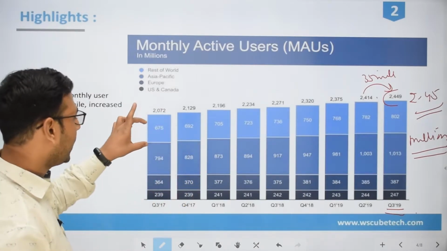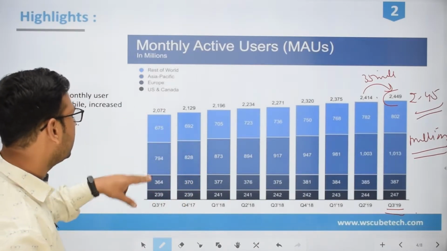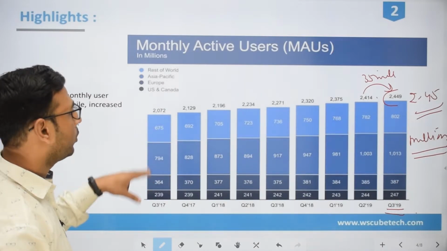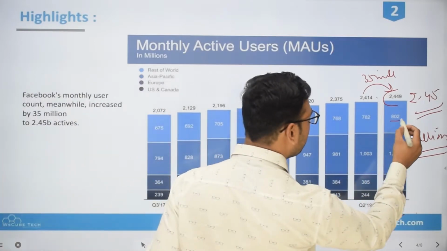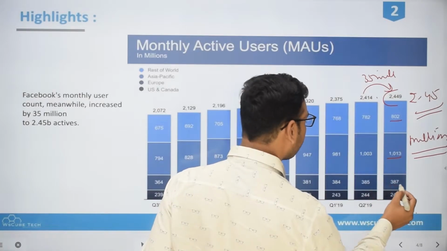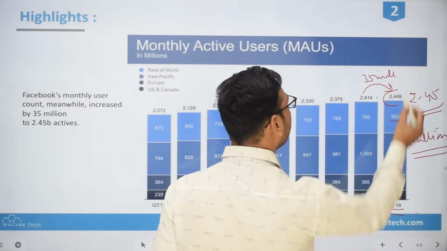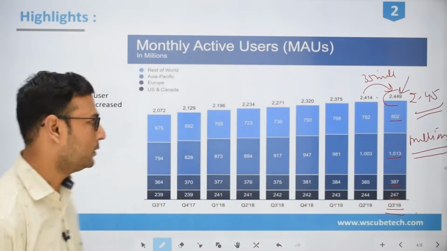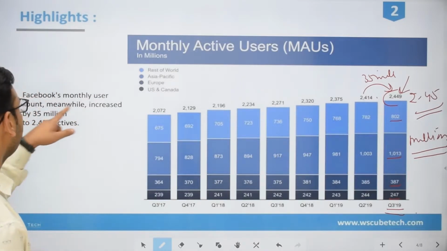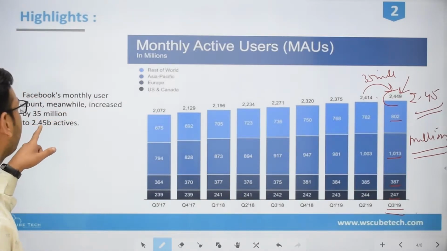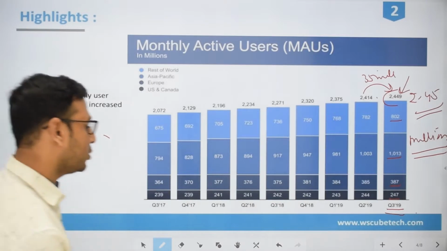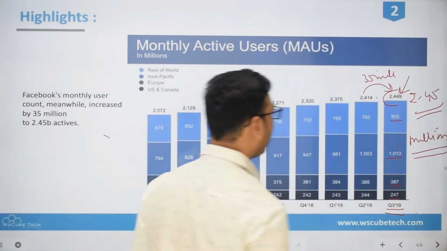And you can divide them by location also. These different figures are telling you the location. If you add them all, 802, 1013, 387 and 247, it will sum up to 2449, right? So Facebook's monthly user count increased by 35 million to 2.45 billion actives. So these are the two official reports.